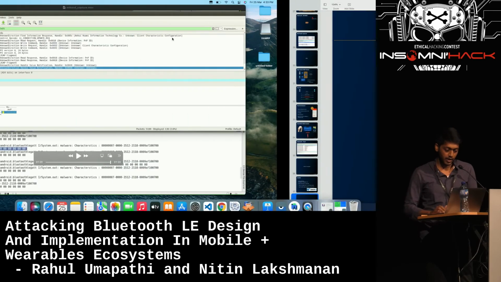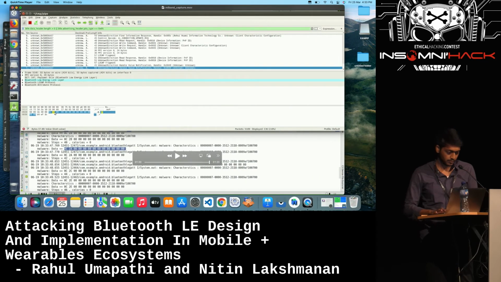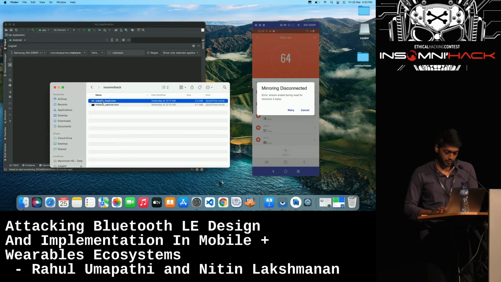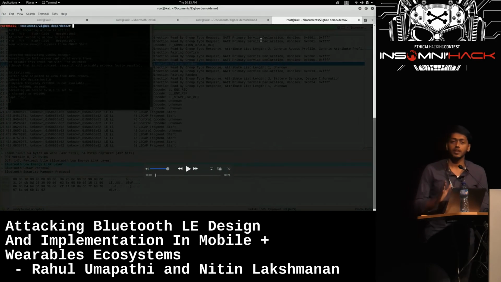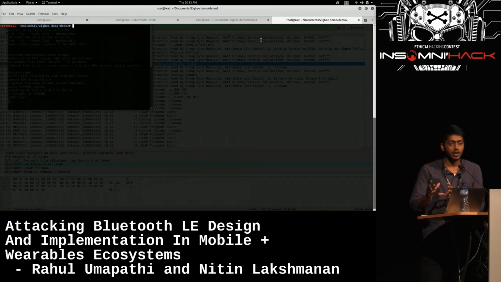So we have captured the Fossil traffic in a PCAP format, and we are sending this PCAP as an input to the Crackle tool. So you can see how quickly Crackle can crack it because of the Just Works method.